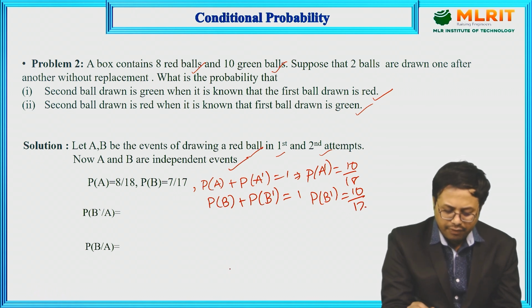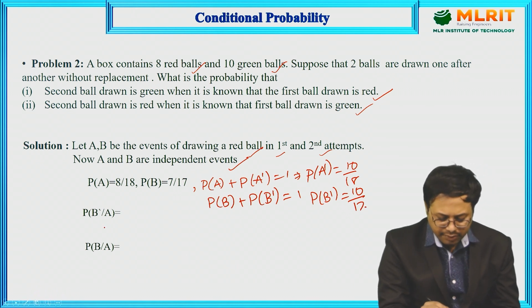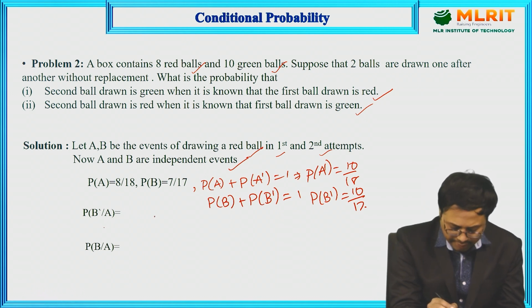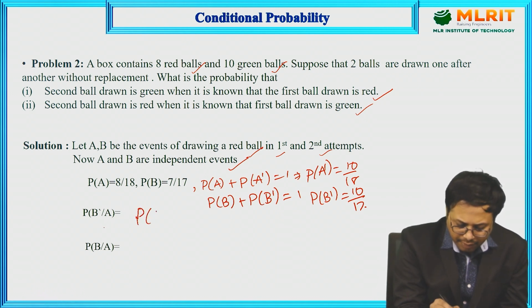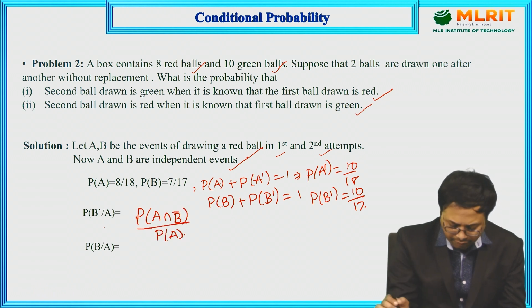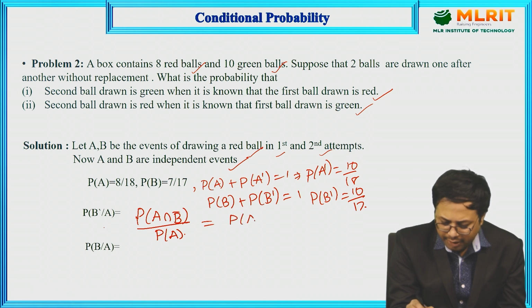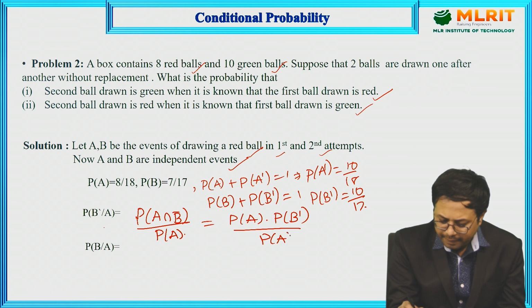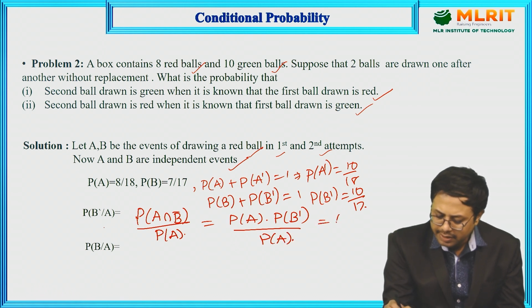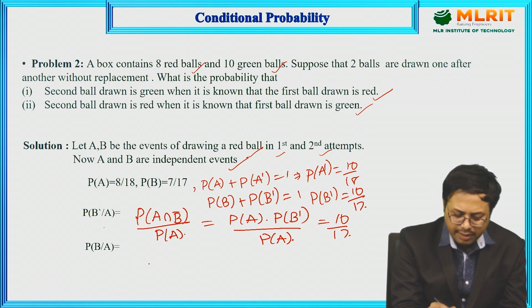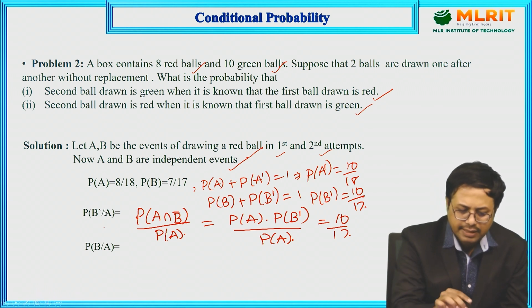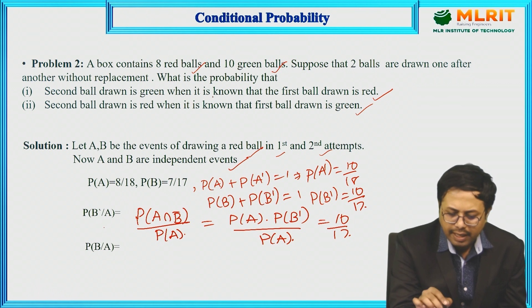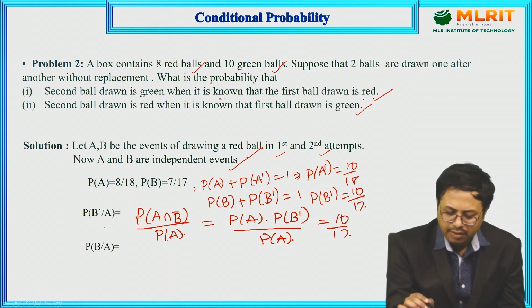Next, P of B bar given A is P of A intersection B bar by P of A. We have to write it like this. Since they are independent, it is P of A into P of B bar by P of A, which is P of B bar, that is 10 by 17. Next, similarly, in the first case the second ball drawn is green when it is known that the first ball is red.